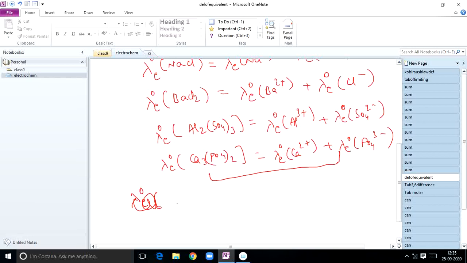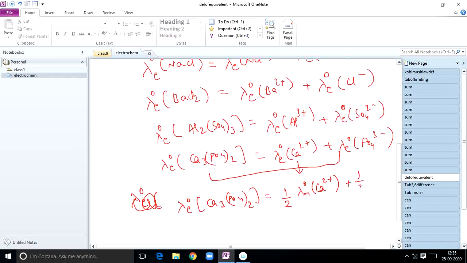So this one, lambda E naught of Ca3(PO4)2 can be written as, so this one, what you can write, lambda E naught of Ca2+ can be written as 1 by 2 times, be careful here, what is 2 here, charge of the cation, 1 by 2 into lambda M naught of Ca2+, right? This is the relation between lambda E naught of Ca2+ and lambda M naught. So lambda E naught of Ca2+ is equal to 1 by 2 times lambda M naught of Ca2+, and this can be written as, what is the charge on phosphate ion?